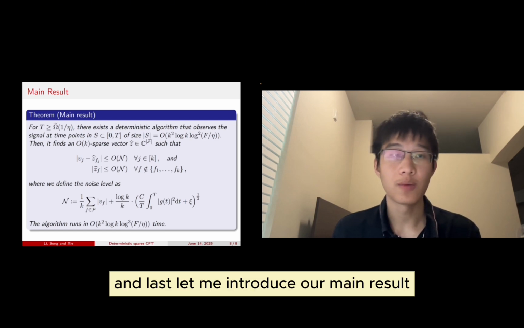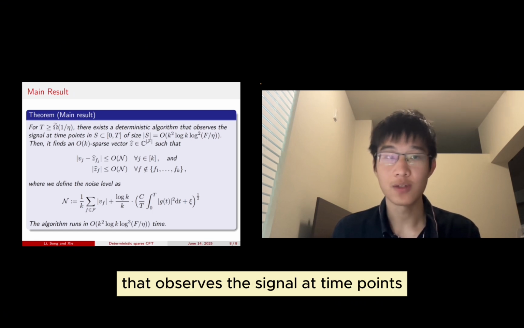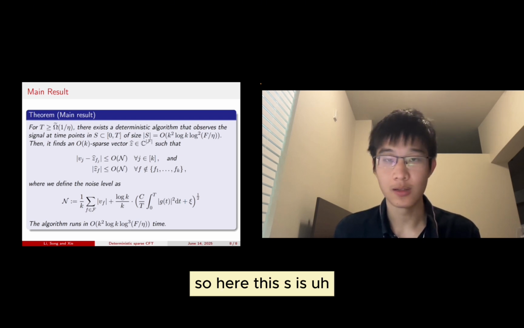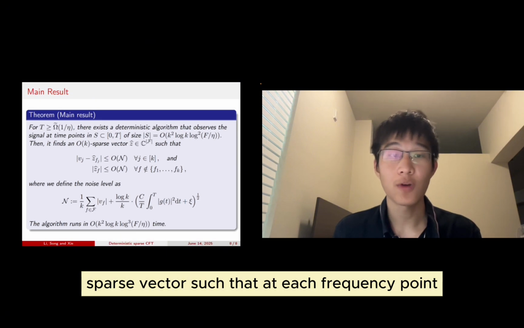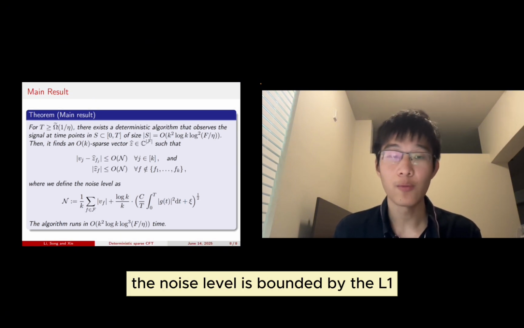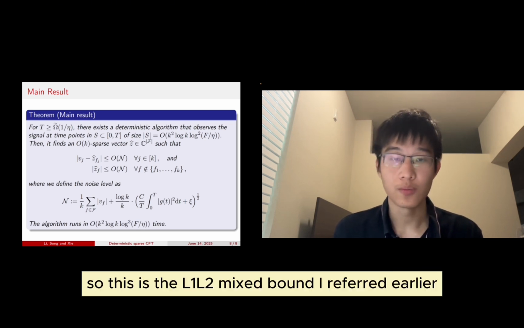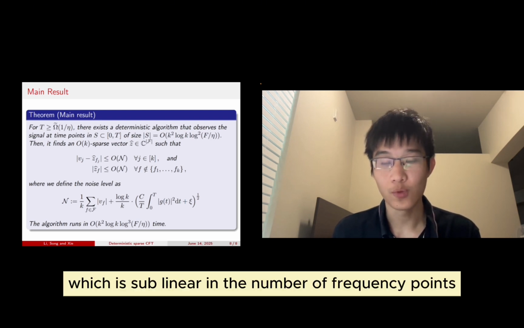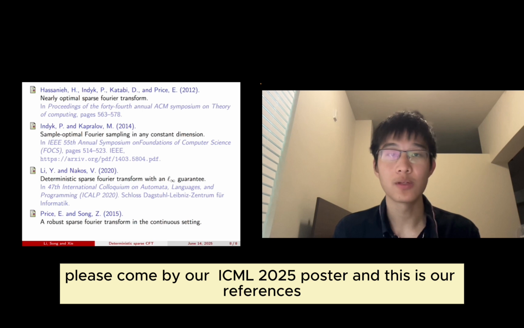And last, let me introduce our main result. For a sufficiently large time domain T, there exists a deterministic algorithm that observes the signal at time points in a fixed set S with size roughly k squared. Here this S is determined before running the observations and recoveries. Then the algorithm finds a k-sparse vector such that at each frequency point, the noise level is bounded by the L1 mean of the active frequencies and the L2 energy bound of g(t). So this is the L1, L2 mixed bound I referred to earlier. And last, our algorithm runs in roughly k squared time, which is sublinear in the number of frequency points, which is F over eta. For more technical details, please come by our poster.